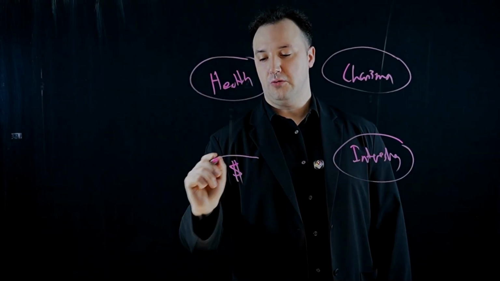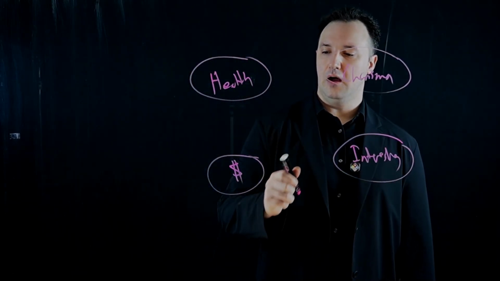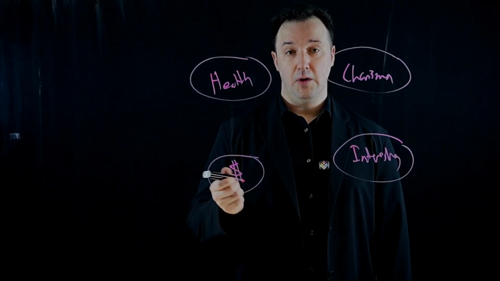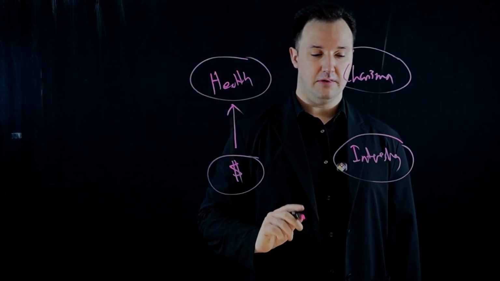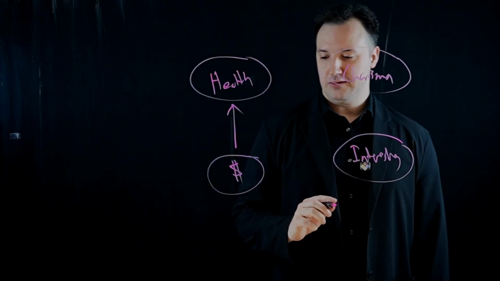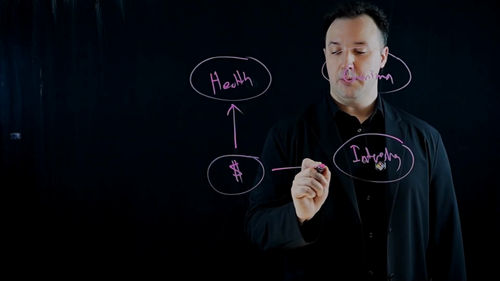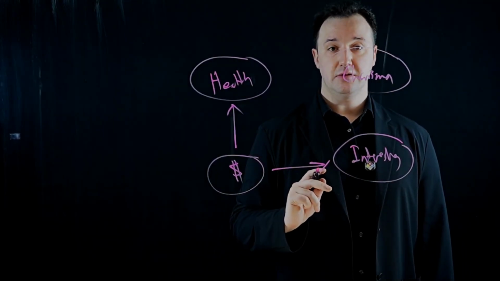Our question is, what thing is dependent on what thing? So, is health and fitness, whatever, dependent on money? Well, he needs to be able to pay for all that, so yes, that would be dependent on that. Is his interesting stuff, his hobbies, dependent on money? Not necessarily, but we'll say for the sake of argument, for Bob, the stuff he does costs money, so yep, it's dependent on money. Is his charisma, his speaking ability, dependent on money?